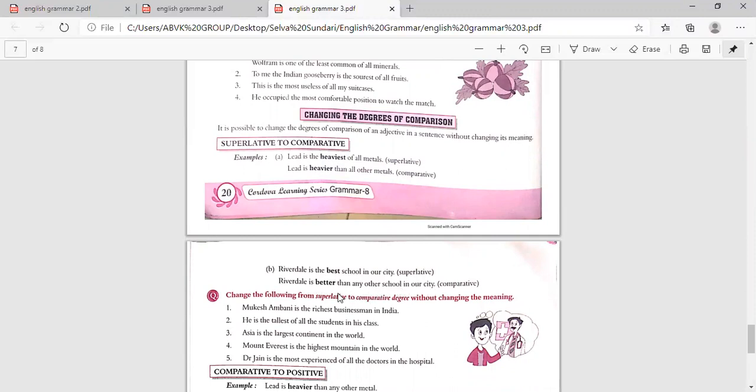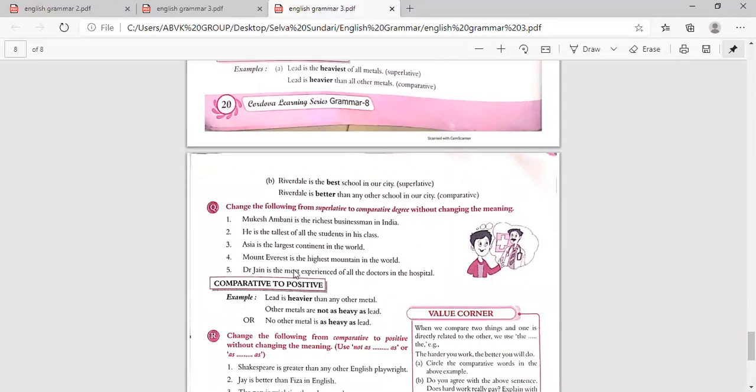So what will you write? Any other. Because here it is all metals, you wrote all other. Then because here it is the best school in our city, than any other. Change the following from superlative to comparative degree without changing the meaning. Mukesh Ambani is the richest businessman in India. So how will you change it? Mukesh Ambani is richer than any other businessman in India.